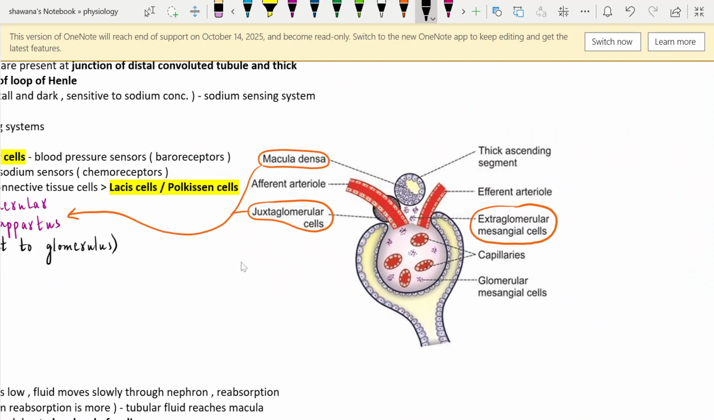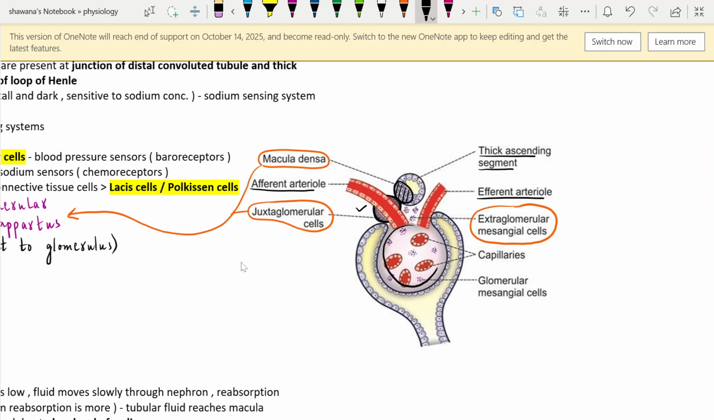As you can see, this is the afferent arteriole and this is the efferent arteriole, and here is the glomerular tuft of capillaries. As we know, the juxtaglomerular cells are present in the smooth muscles of the afferent arteriole. These are the juxtaglomerular cells, and at the junction of the thick ascending segment and the distal convoluted tubule, not shown here in this diagram, there are specialized cells. As you can see, this area is slightly darker than the surrounding. This is known as the macula densa. This is the sodium sensing system.